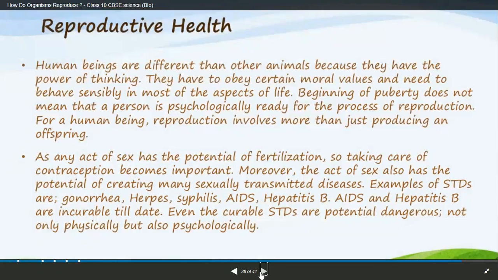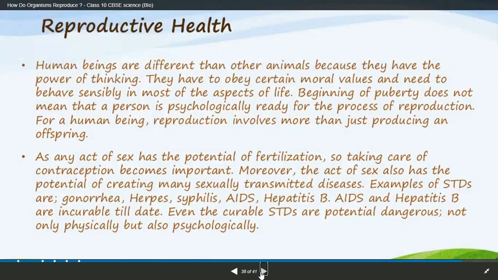AIDS and hepatitis are incurable till date. Many are going through these dangerous sex acts, and many are suffering from AIDS and hepatitis, which can't be cured.